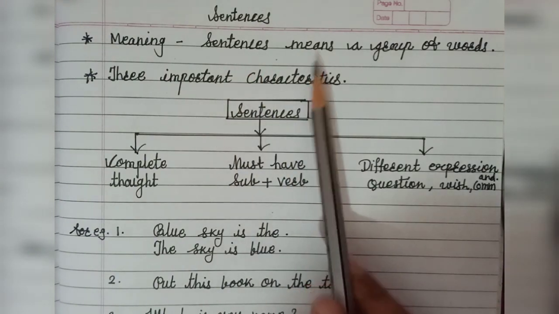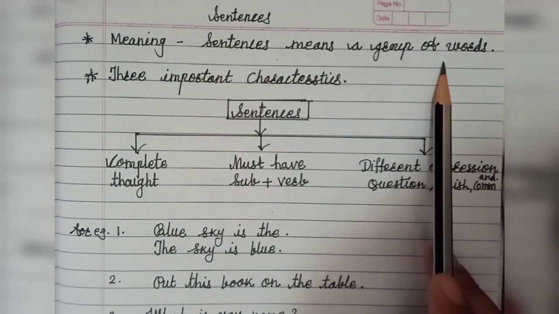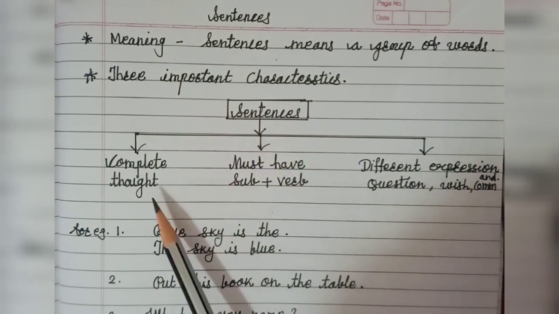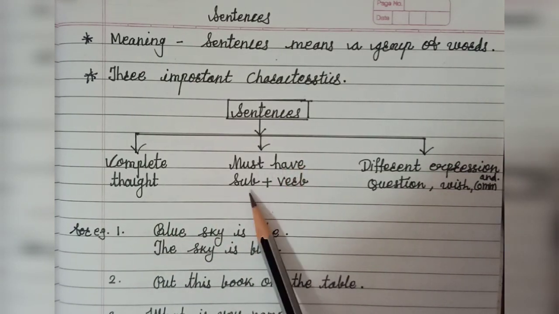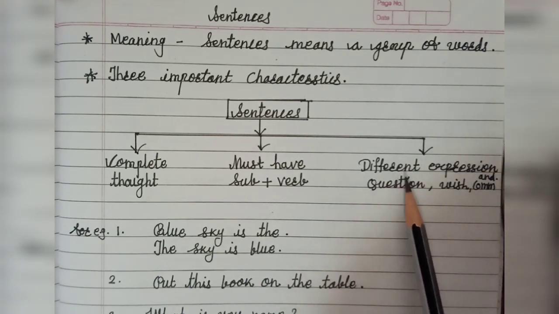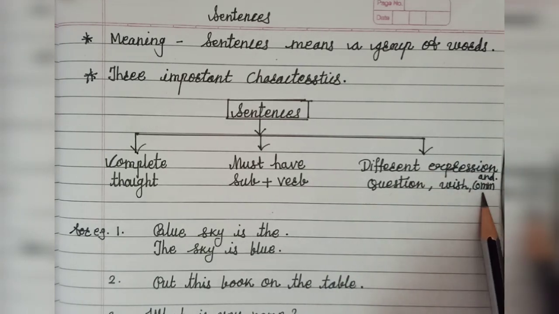Let's learn about sentences in detail. Sentence means a group of words. There are three important characteristics of sentences. First is what? Complete thought. Second, a sentence must have subject plus verb. And third characteristic is different expressions. For example, sometimes your sentence would be a question, wish or command.